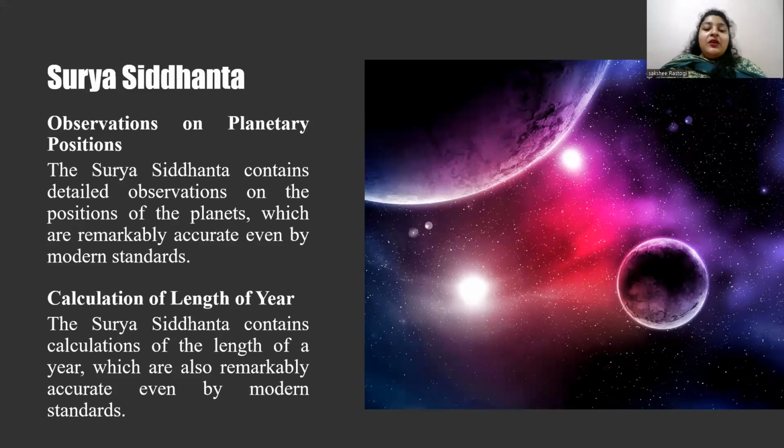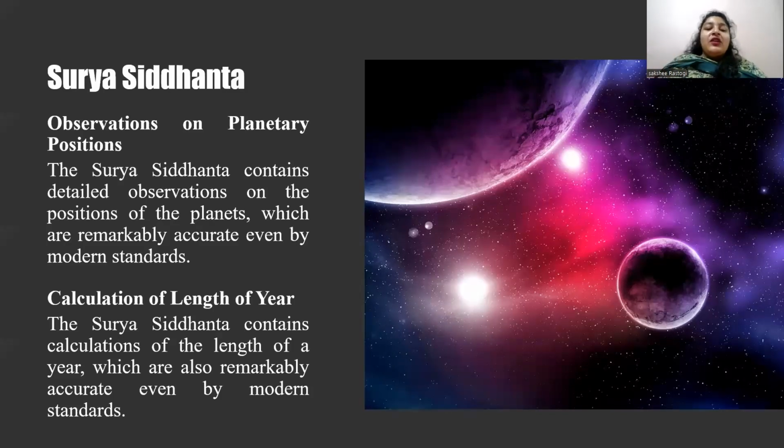Planetary cycles and periods: in this, he accurately calculated the periods of the planets, including the length of the Earth's year and the moon's month. Eclipses: he developed a theory of eclipses, including the calculation of lunar and solar eclipses. Planetary position: he developed a system to calculate the position of the planets at any given time using a method called Ahargana. Longitude of the planets: he calculated the longitude of the planets, including their position in the sky. Planetary motions: he described the motions of the planets, including their retrograde motions.